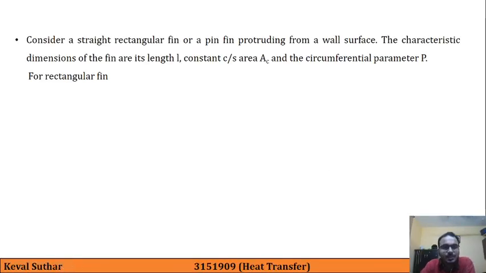So consider a straight rectangular fin or a pin fin protruding from a wall surface. The characteristic dimensions of the fin are its length, that is L, constant cross sectional area AC, and circumferential parameter P. If you see both our figures, then we are having constant cross sectional area.